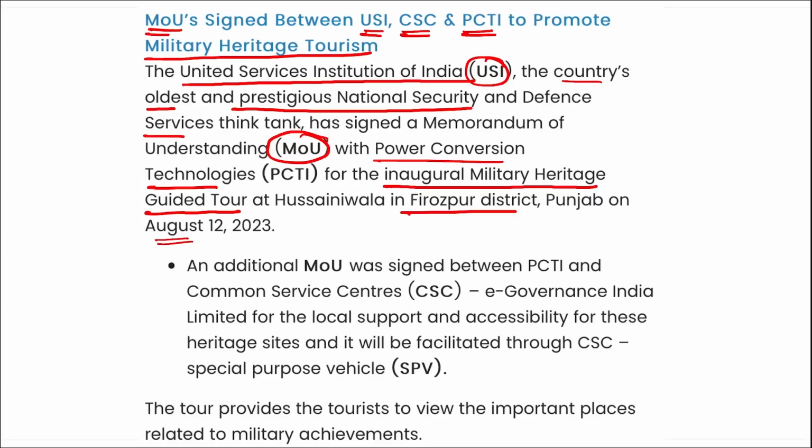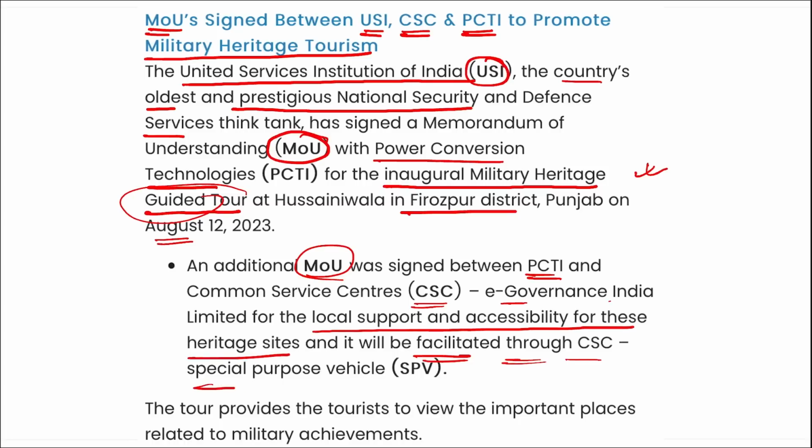I repeat, USI and CSC signed this MOU with PCTI for the inaugural military heritage guided tour, right? An additional MOU was signed between PCTI and CSC e-Governance India Limited for local support and accessibility of these heritage sites, and it will be facilitated through the CSC special purpose vehicle.